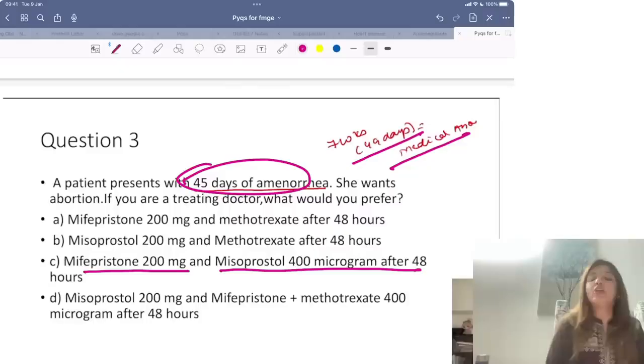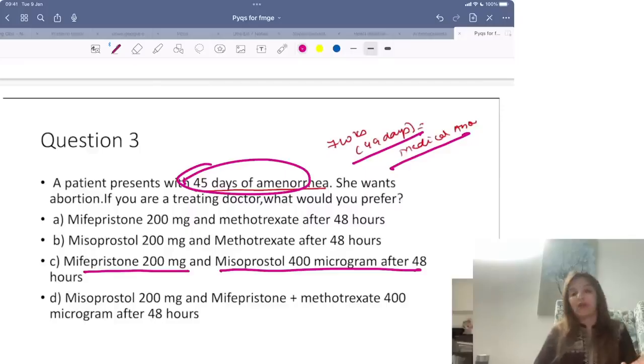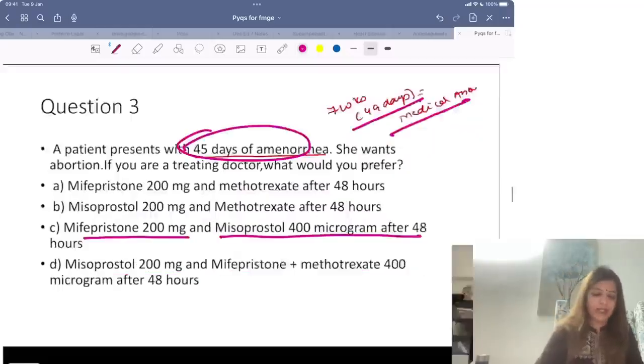Right, Pushpa, if in questions they don't mention the gestational age, then they are going to give you 800 micrograms of misoprostol, mark it as 800 because 400 to 800 के बीच में हम कुछ भी दे सकते हैं. Right, so even if the gestation age is not given and they have given 800 micrograms of misoprostol, mark the answer as 800 micrograms of misoprostol. Right? Okay.